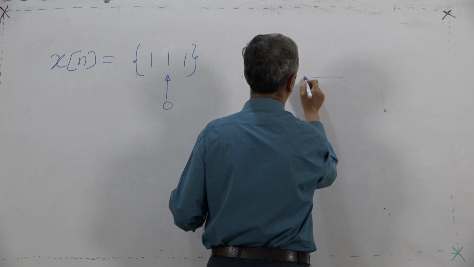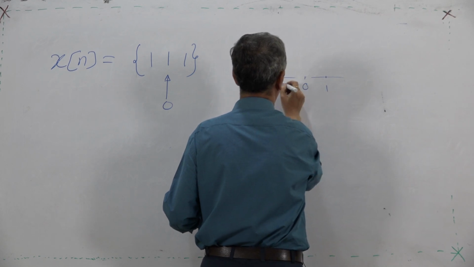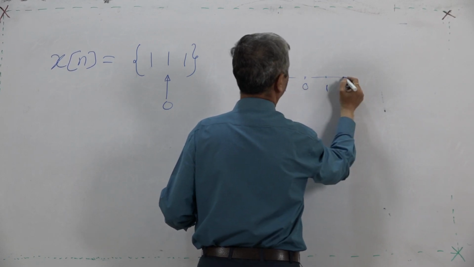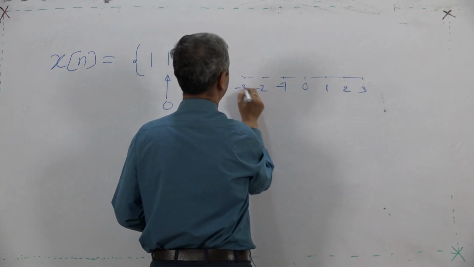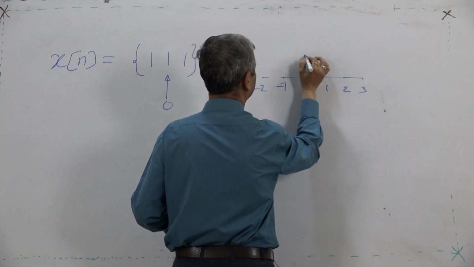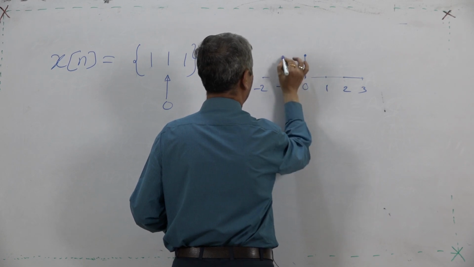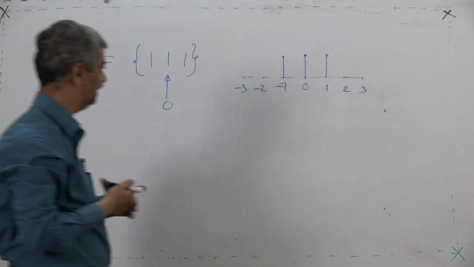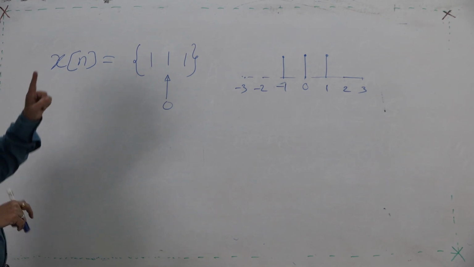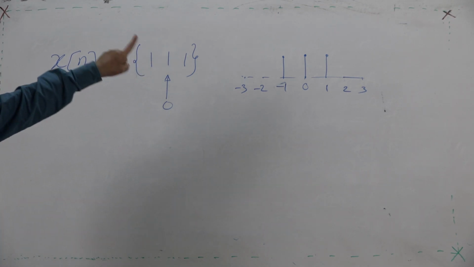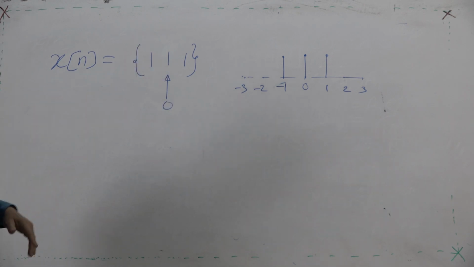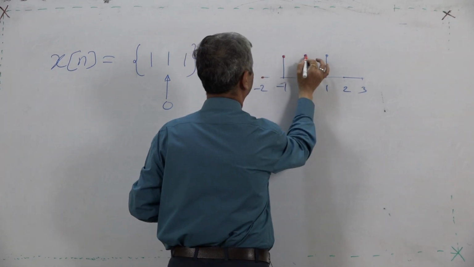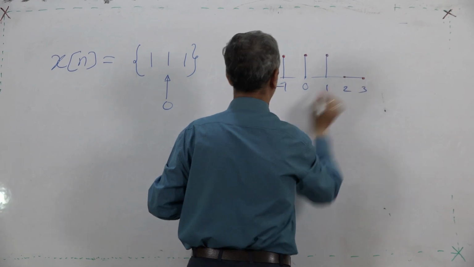At n equal to 0, n equal to 1, n equal to minus 1, n equal to 2, n equal to minus 2, and so on, I would have taken some different values also, but let it be. So, the given sequence is at 0 it is 1, at minus 1 it is 1, at 1 it is 1 and 0 elsewhere. So, these are the points 1, 1, 1 and 0 elsewhere.